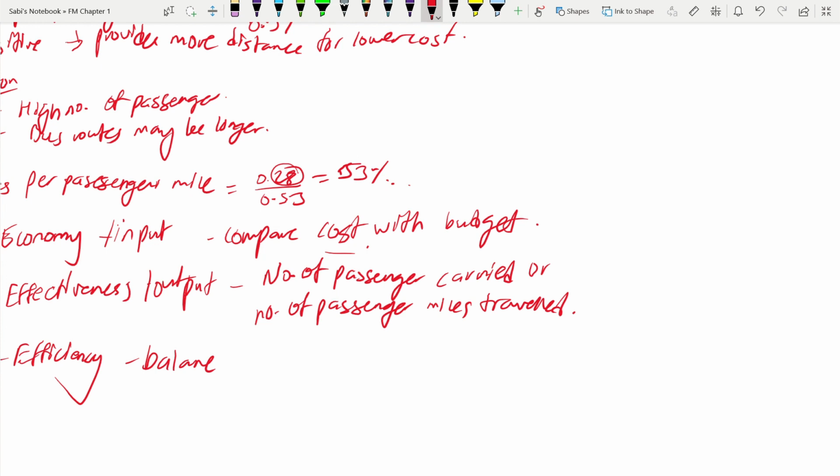And for efficiency, it is the balance between the two, input and the output. It is like a relation of output to input. Okay. So for this company, measure could be cost per, cost is an input, output is the passenger miles traveled. So cost per passenger mile traveled could be the measure for efficiency. You see, it's taking both. Cost is from input, passenger miles traveled is from output. So input to output.